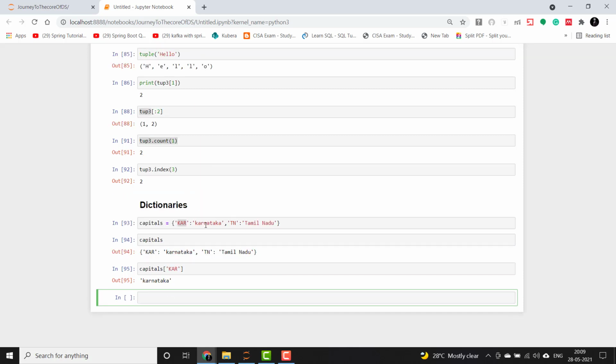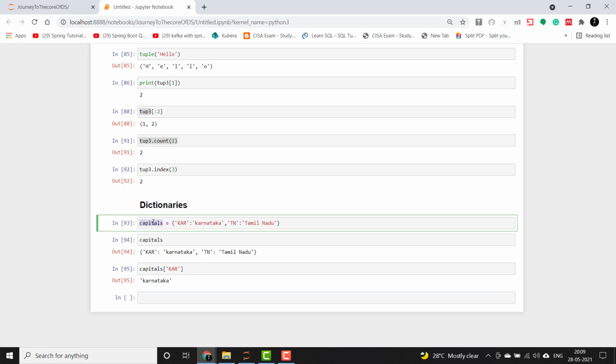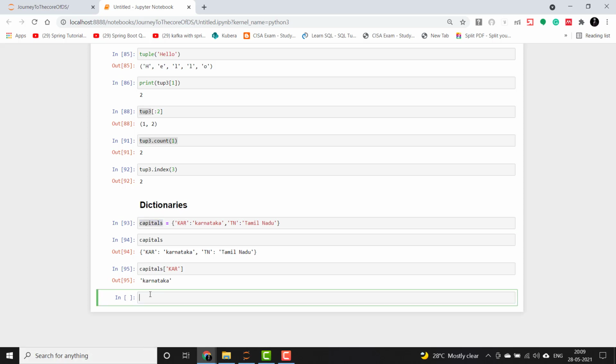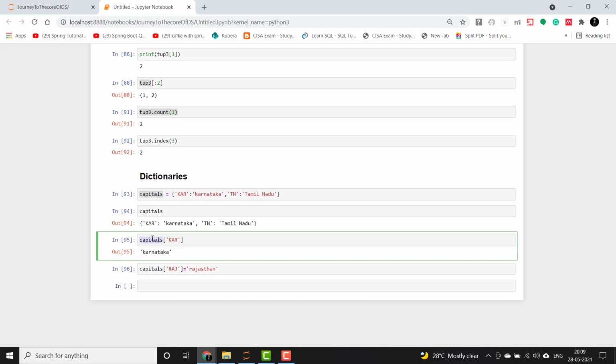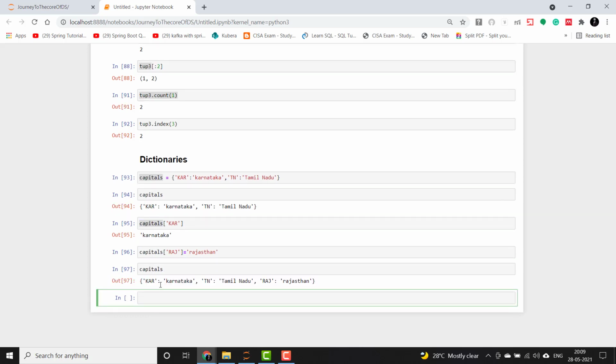Let's say we want to add another key and value pair in the dictionary. We'll create another key, RAJ equals Rajasthan, and we'll print it. So this will get added to the dictionary.